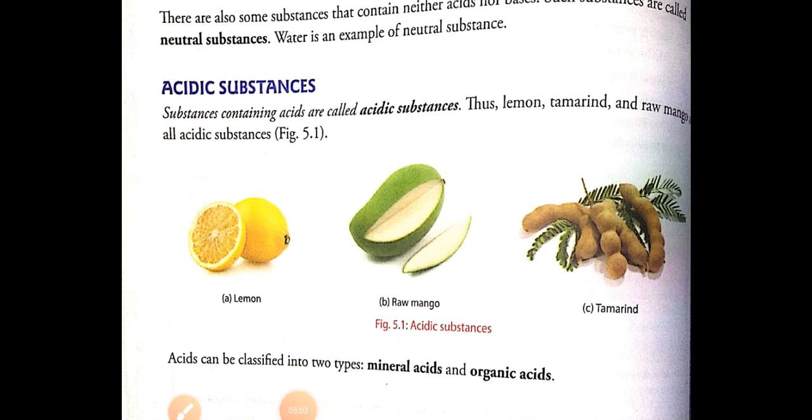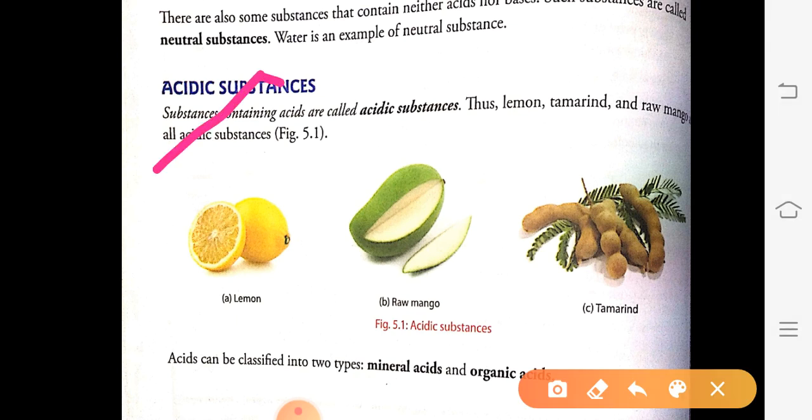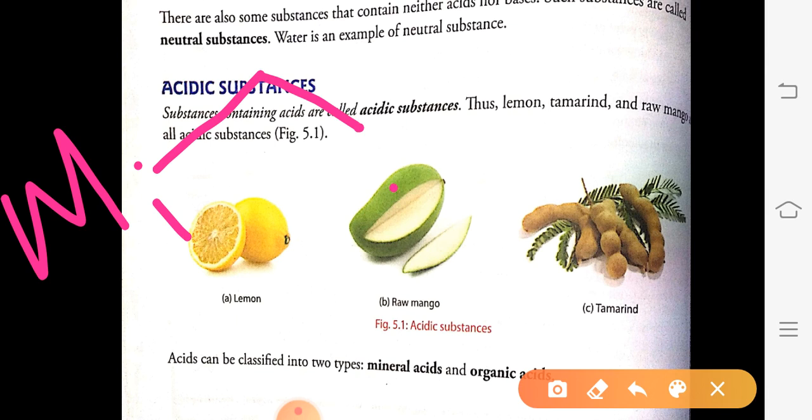Acids may be classified into two categories: mineral acid and organic acid.